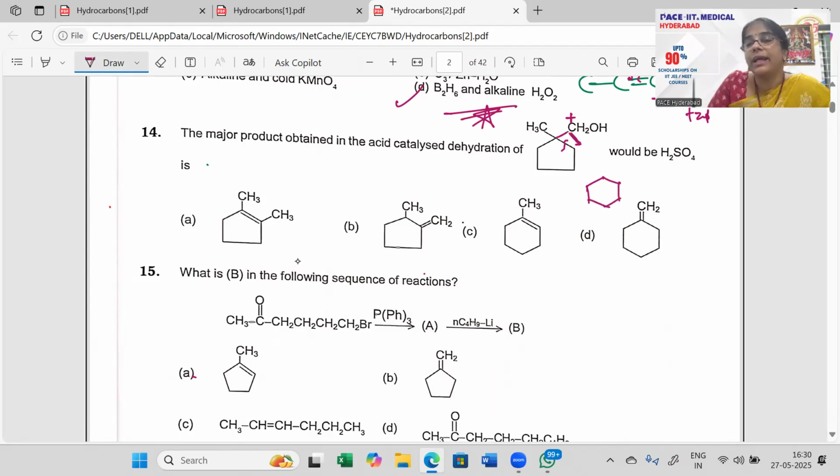This fellow has attained a positive charge, and above there is already CH3. This star CH3 and this one are the same; this arrow mark shows that these two are the same thing. So a ring expansion happened here, and positive came.